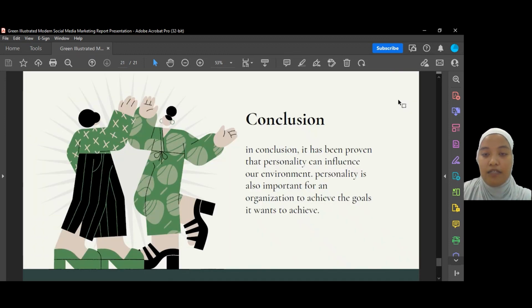So in conclusion, it has been proven that personality can influence our environment. Personality is also important for an organization to achieve the goals it wants to achieve.